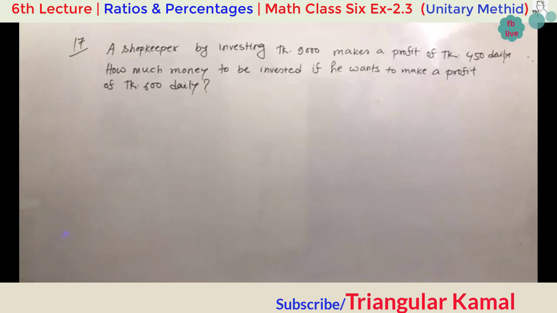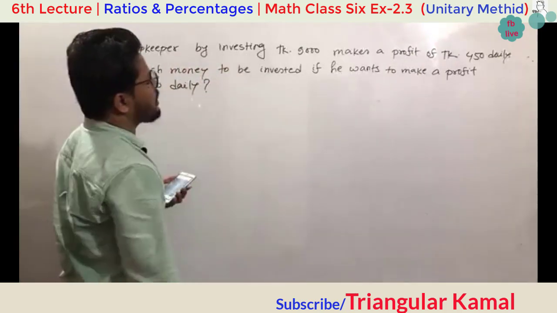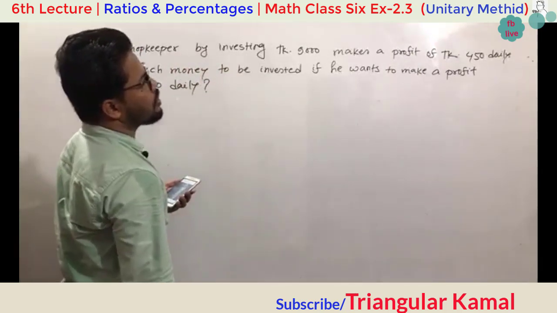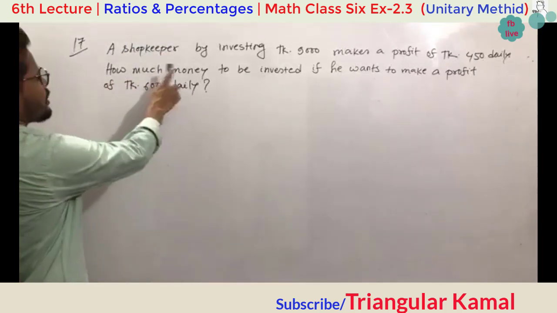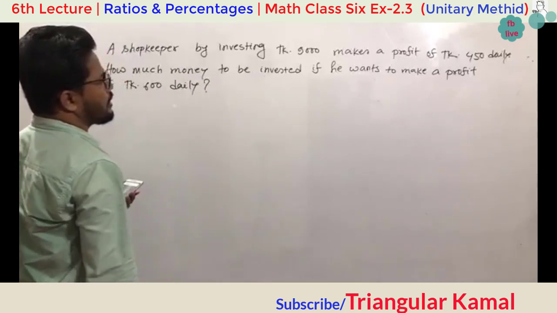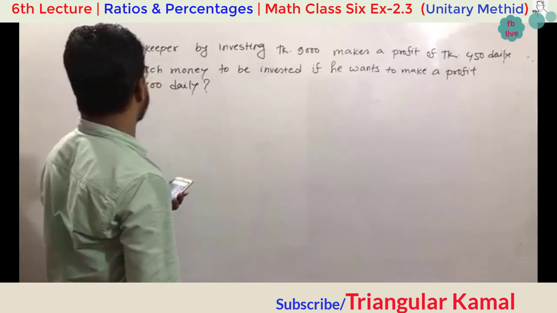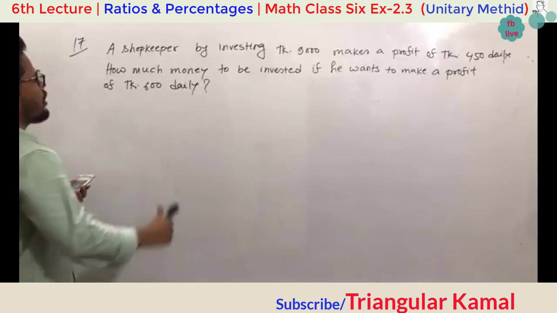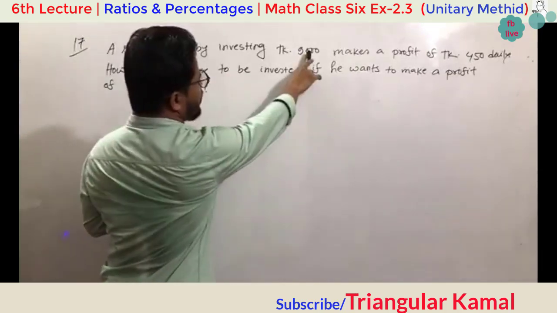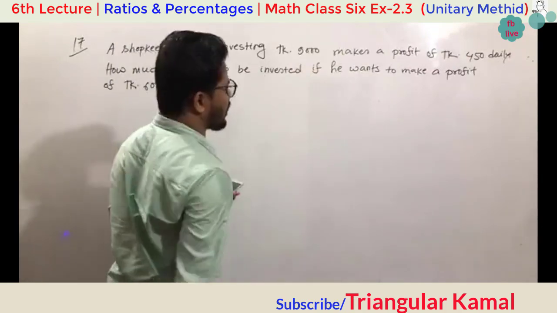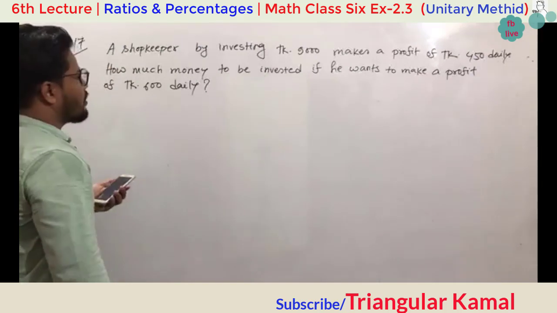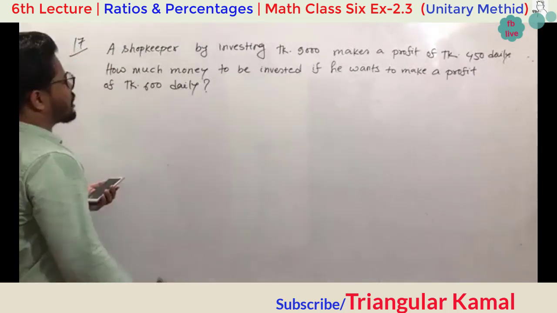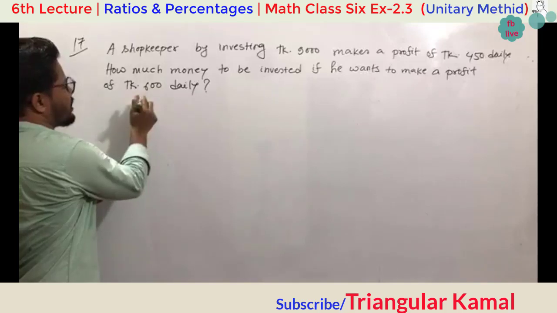So, my dear students, read the question properly. A shopkeeper, by investing taka 9,000, makes a profit of taka 450 daily. How much money is to be invested if he wants to make a profit of taka 600 daily? The shopkeeper usually invests 9,000 taka daily. Then he gets a profit of 450 taka. But this is not enough for him. That's why he wants to gain a profit of 600 taka.